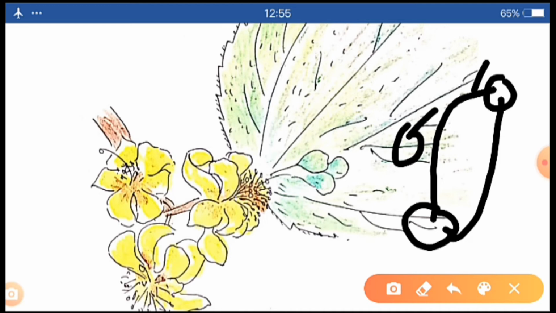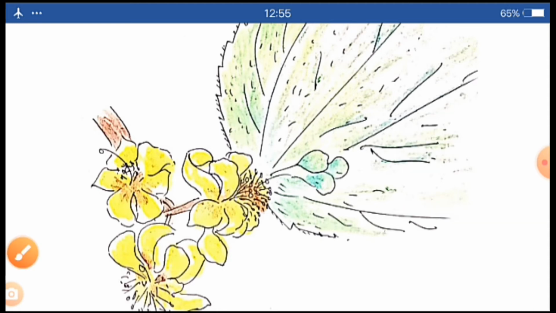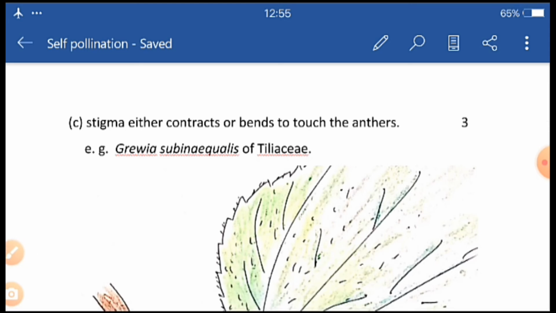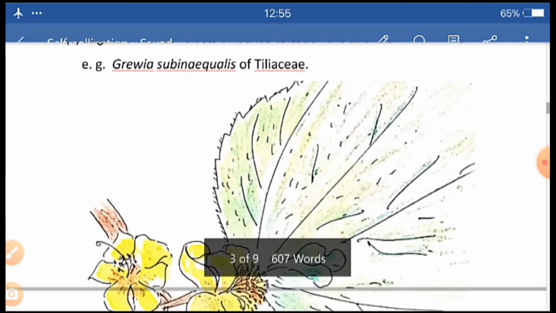This is the female part and this one is the male part. Okay, so again the female part becomes active to perform the self-pollination.